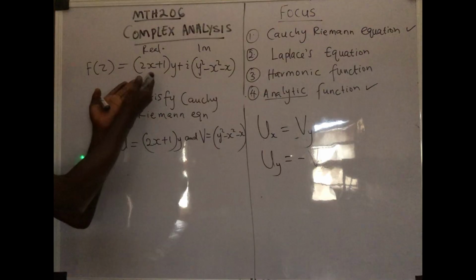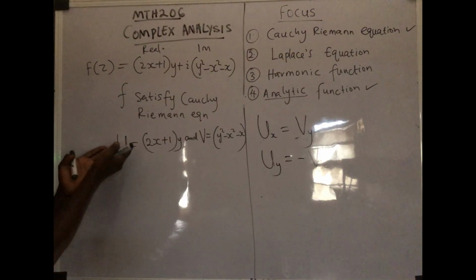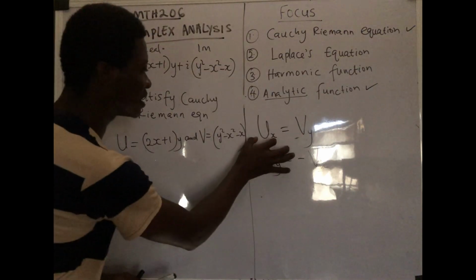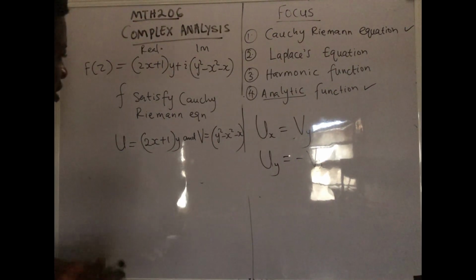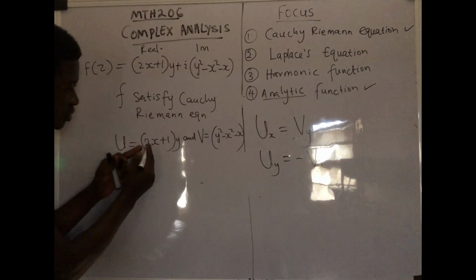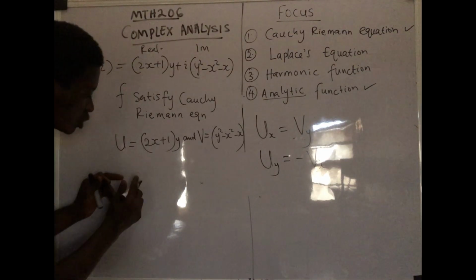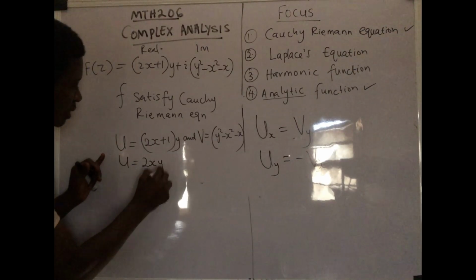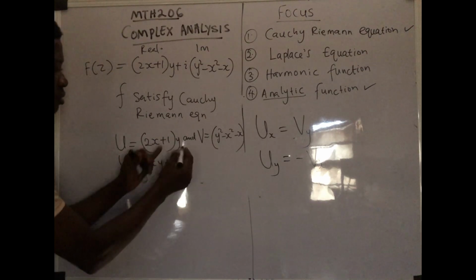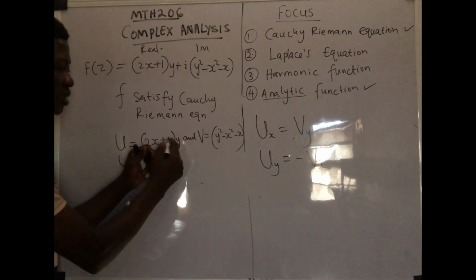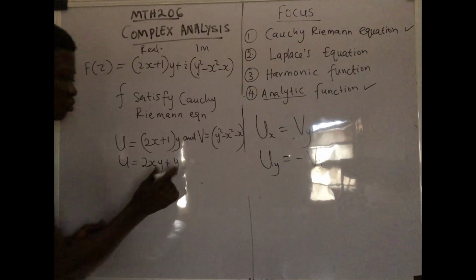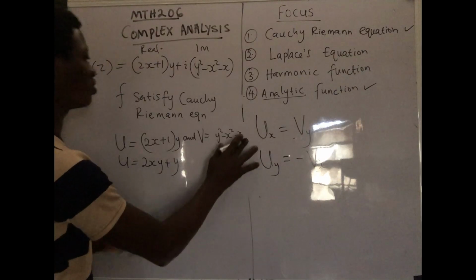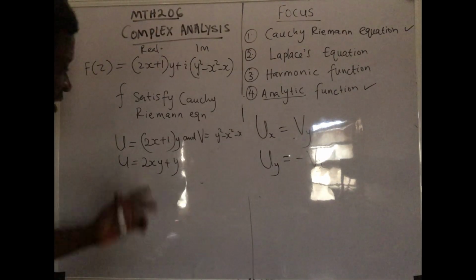So we've been able to itemize the real part and the imaginary part respectively from our u and our v. Now it's time for us to evaluate. We say I'm going to find the first derivative with respect to x. Let us open this bracket. So opening this bracket now, 2x multiplied by y will now be 2xy, right? Plus, if you multiply this, 1 times y is y. So we have been able to do this, and then this will still be the way it is. Removing the bracket does not really mean anything, because there's nothing outside for you to expand the bracket with.